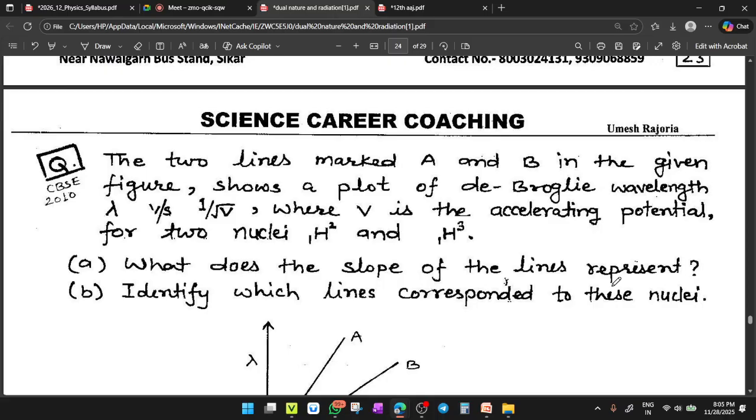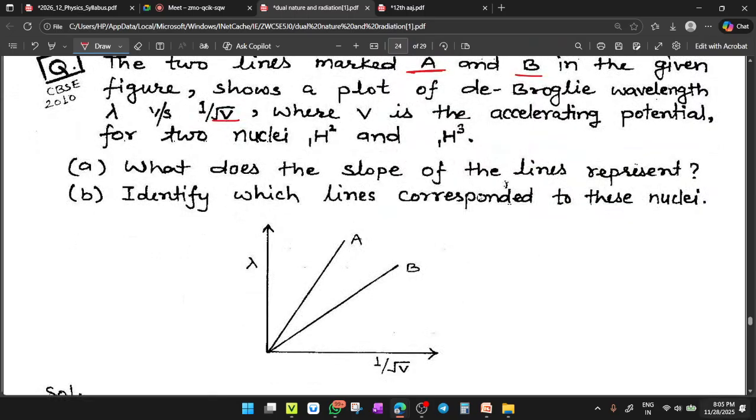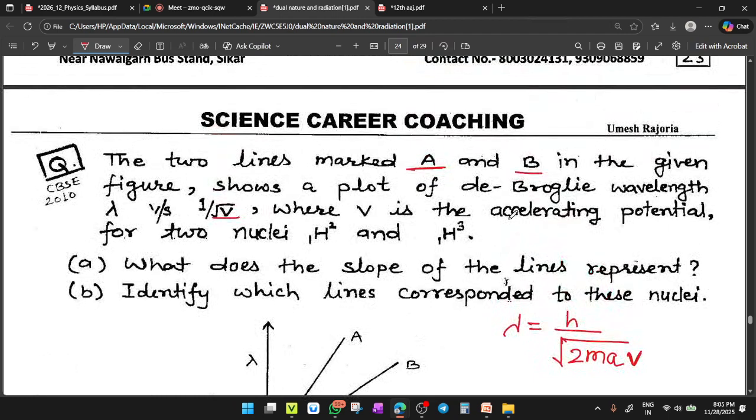Done. Okay, students, check the next question. The two lines marked A and B in the given figure show a plot of de Broglie wavelength versus 1 upon under root V. Yes, you know, students, lambda equals h upon under root 2mqV.